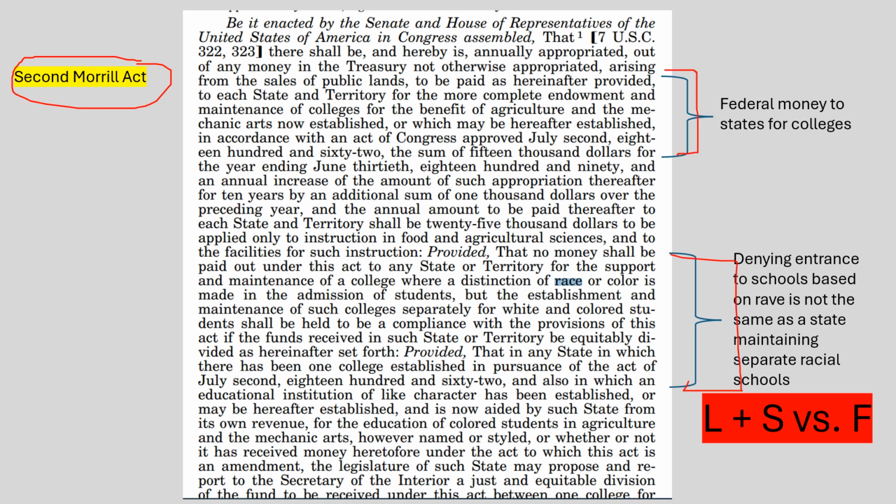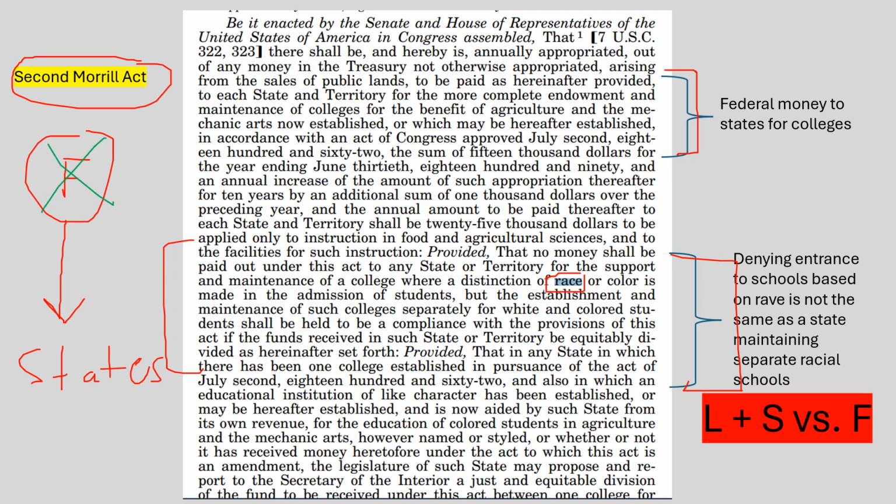And what's going to happen is we're going to be looking at the federal government distributing funds to states to fund colleges. But there are some conditions, and those conditions are outlined here. For example, they do bring up the issue of race, and with regard to race, you are not allowed to receive federal money. This federal money will be denied if you are going to base admission on race. That is what it's saying down here.